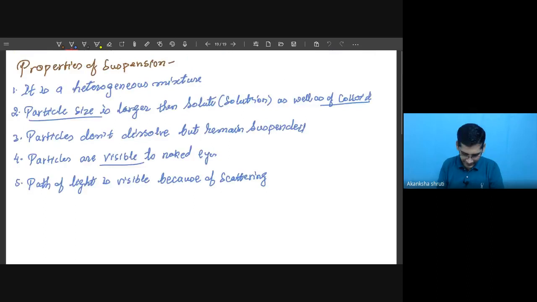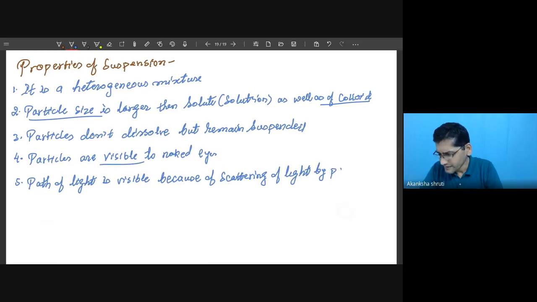Then I'm writing the properties. So the path of light is also visible because of scattering of light by the particles. Therefore it shows the Tyndall effect.